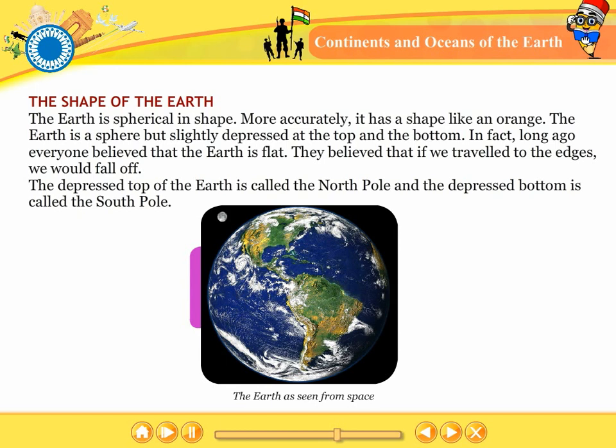In fact, long ago everyone believed that the Earth is flat. They believed that if we travel to the edges, we would fall off. The depressed top of the Earth is called the North Pole and the depressed bottom is called the South Pole.